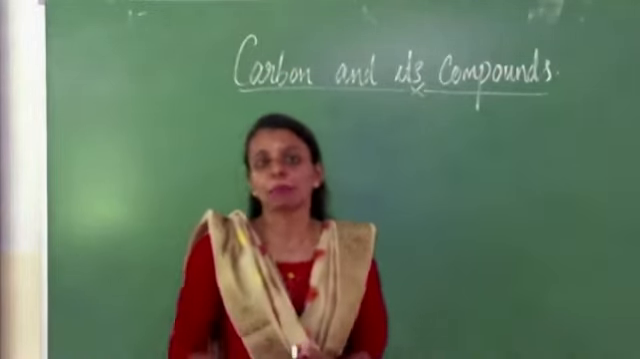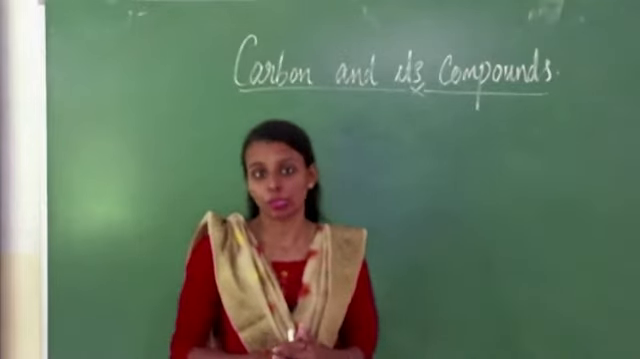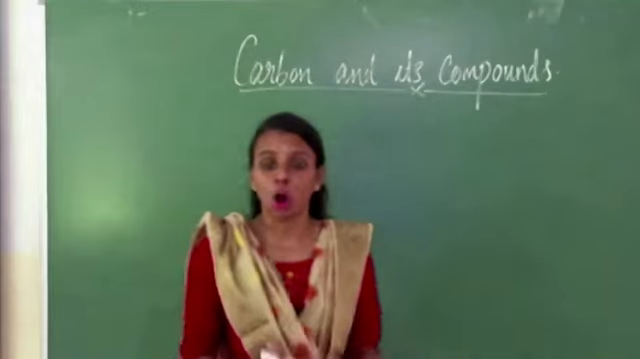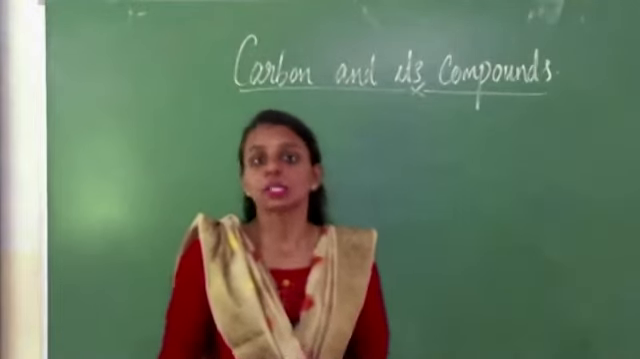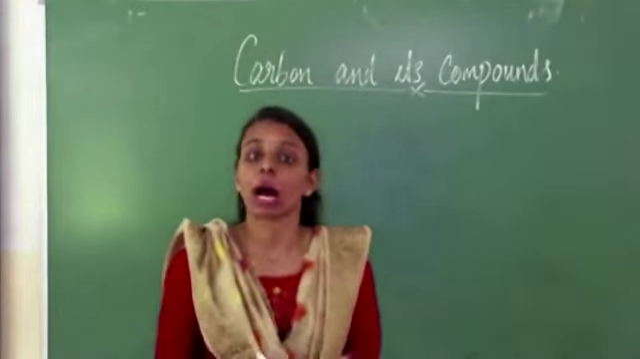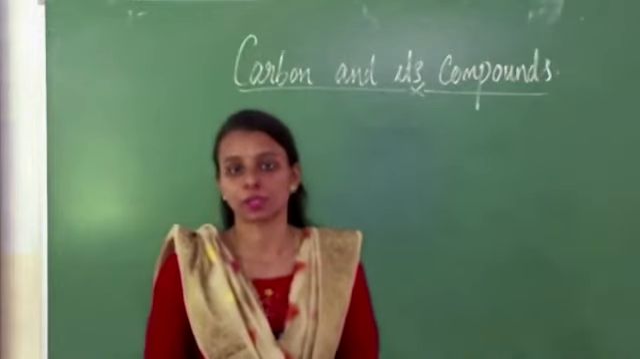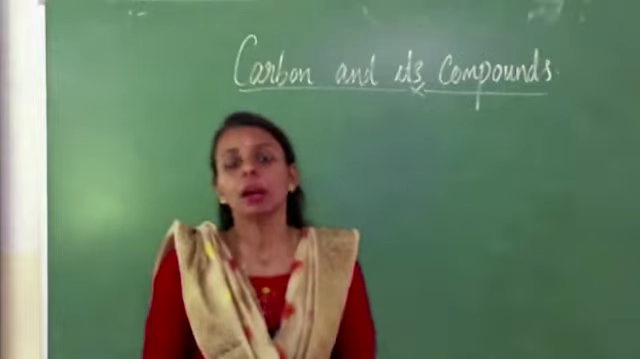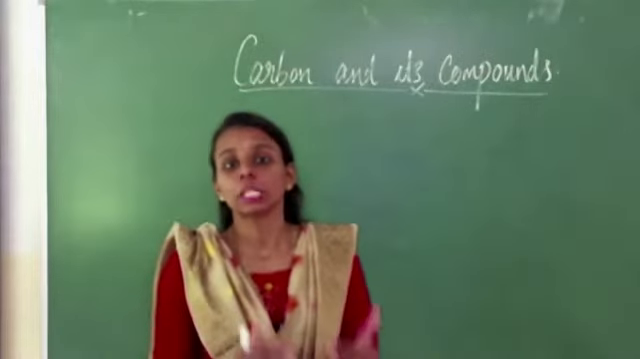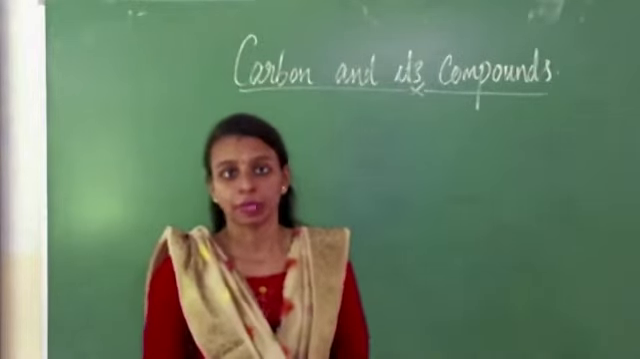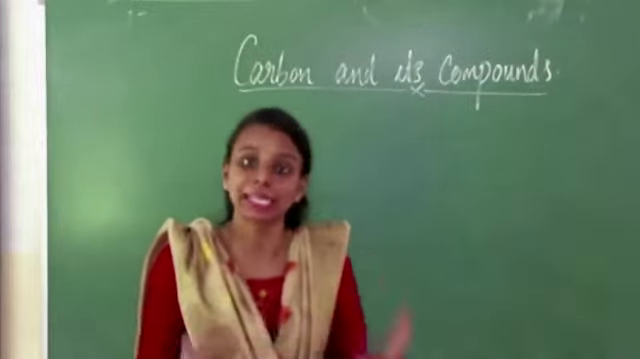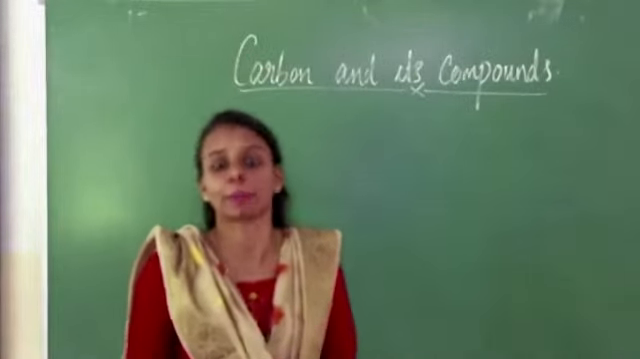There are many examples of amorphous substances: anhydrous copper sulfate, chalk powder, flour powder. All these are examples of amorphous forms of substances. Our chapter is carbon and its compounds, and in this chapter we discuss the amorphous forms of carbon in detail.